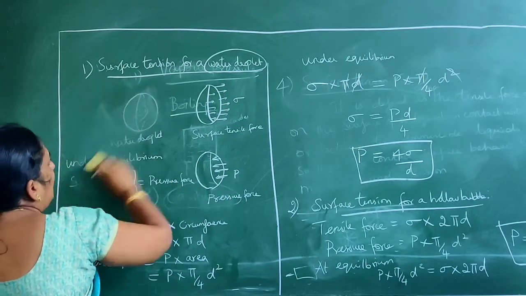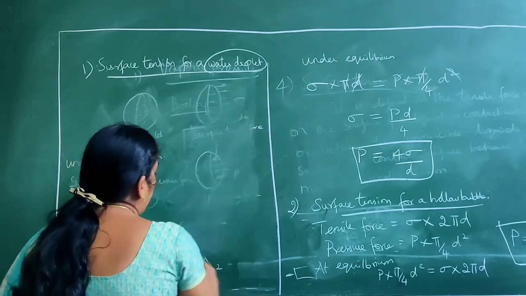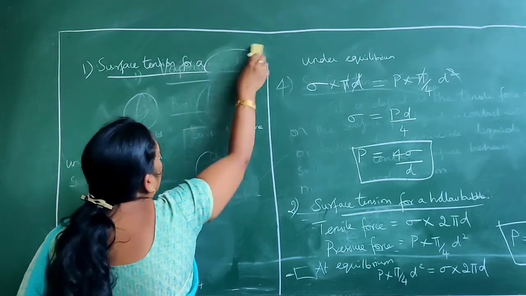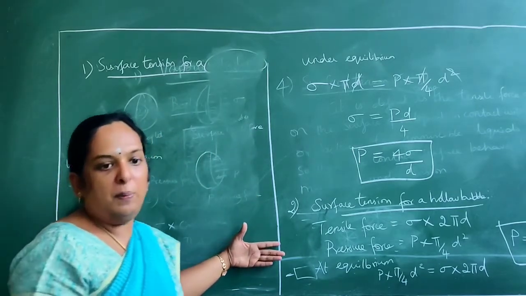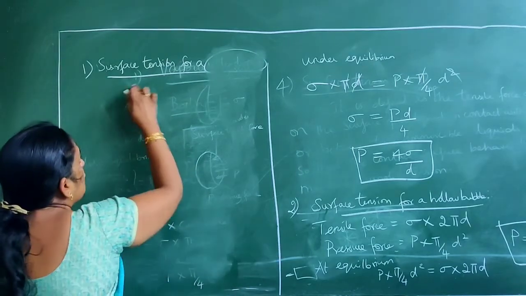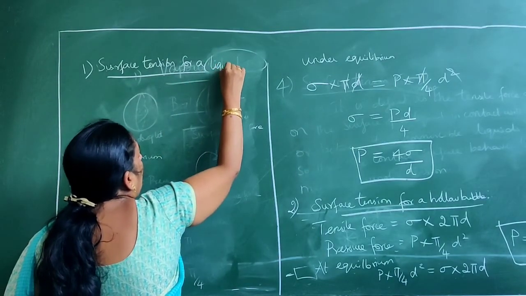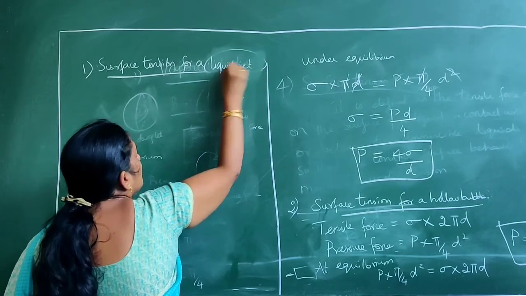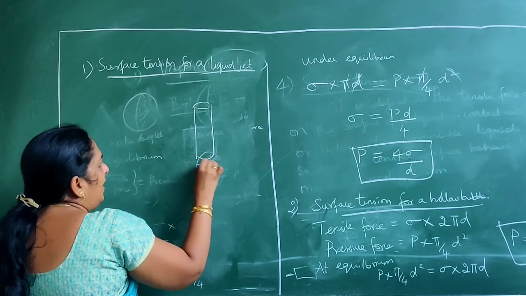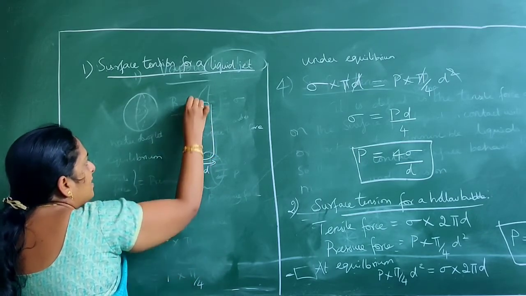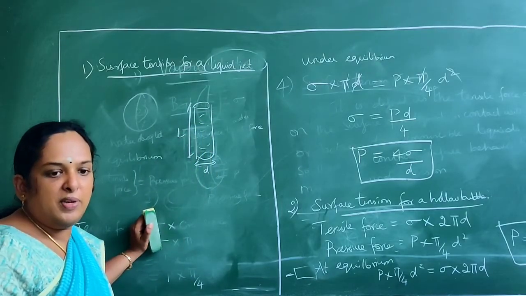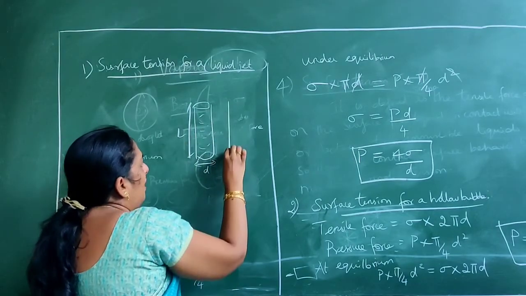Okay, so now we will go for the third case. Under surface tension, we have three cases. One is for a water droplet, another one is for a soap bubble or a hollow bubble, and the third case is for your liquid jet. So now we are going to see surface tension for a liquid jet. Consider a jet whose diameter is d and whose length is L. This is a water jet. Now once again we are cutting the surface into two halves. So how will it look like this?